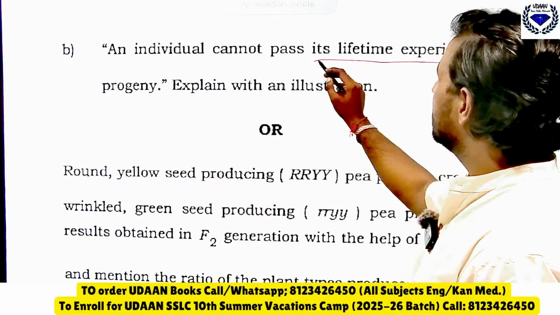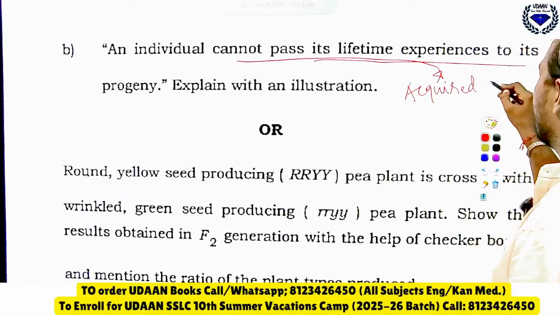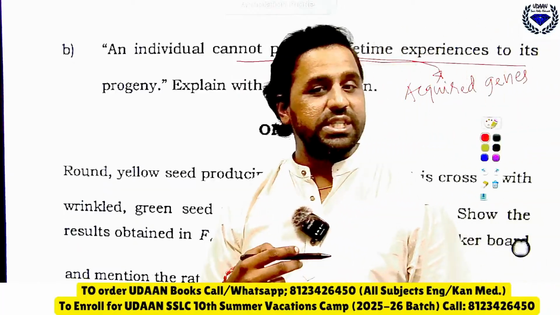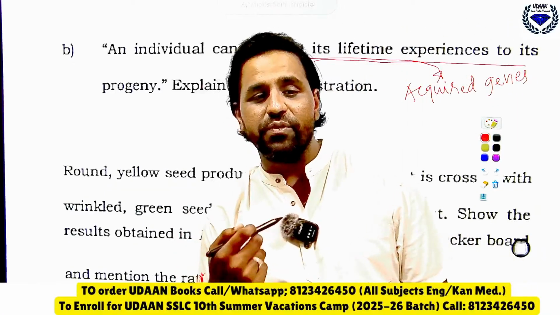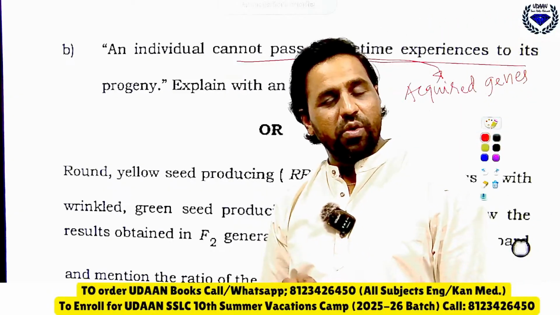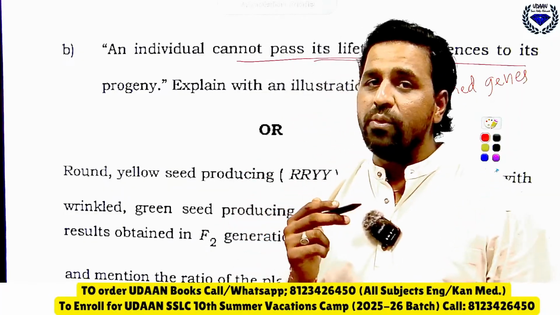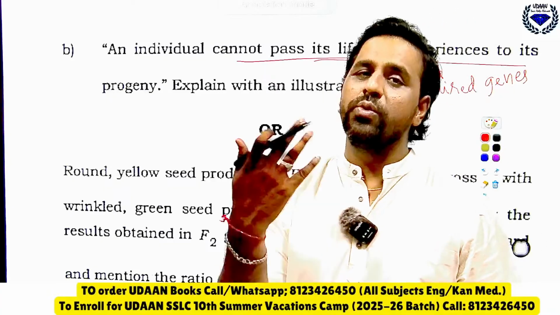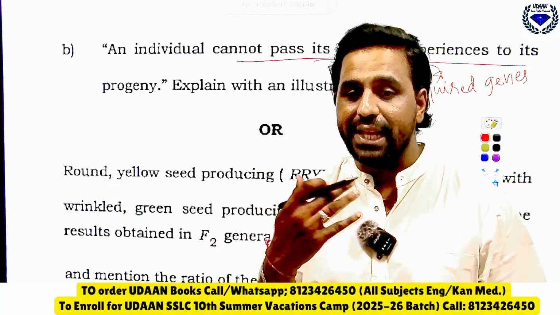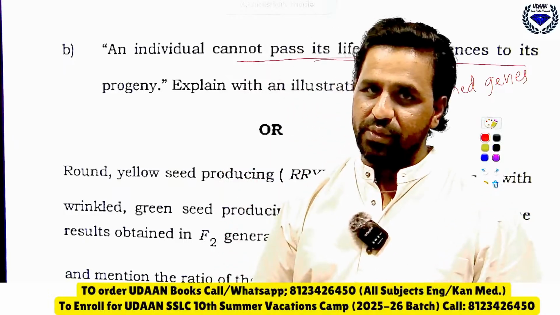Is it because of what? The experience you gain is called acquired traits or acquired genes. So what are acquired genes? The traits which cannot be passed from generation to generation, we call acquired traits. Very good, Srujan, you pointed out right. And there is one more, called inherited traits, those traits which can be passed from generation to generation. The characteristics you give to your children generation to generation, we call inherited traits. The ones you cannot give will be destroyed.